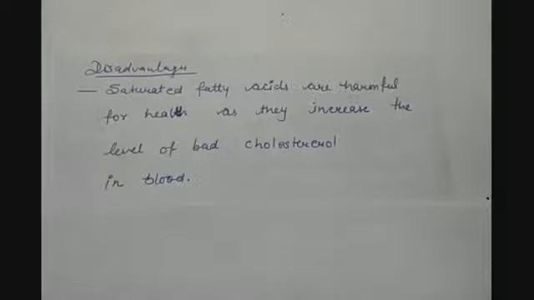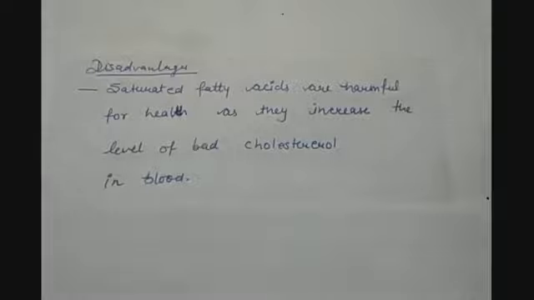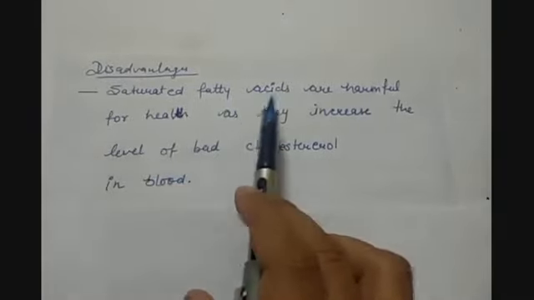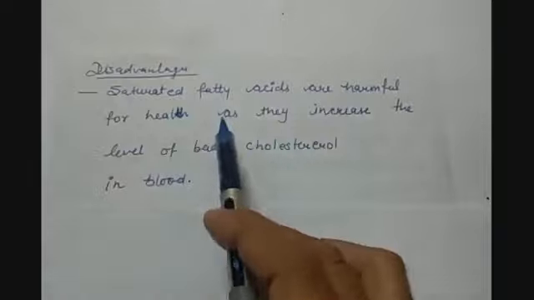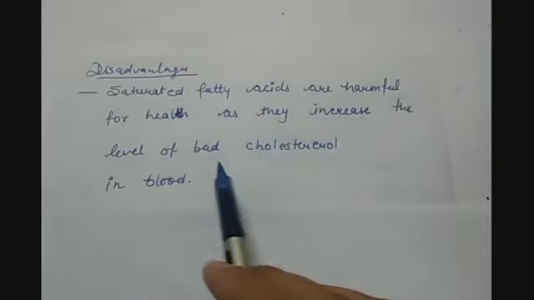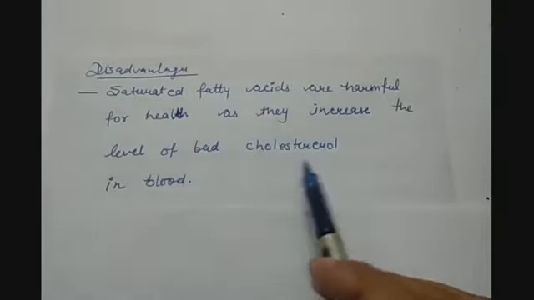Although the industrial purpose of converting vegetable oils into vegetable ghee or saturated fats is to increase the value for money, it has a lot of disadvantages too, because saturated fatty acids are harmful to health as they increase the level of bad cholesterol in the blood.